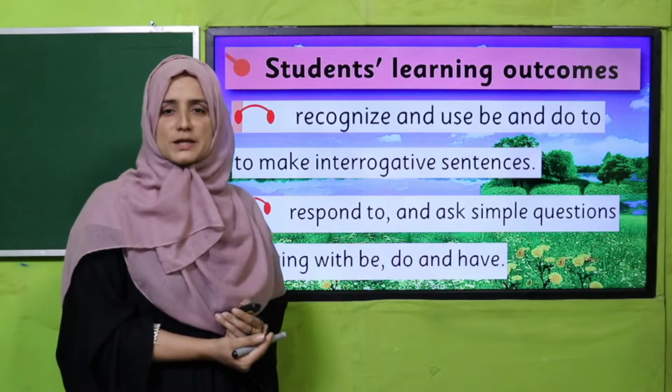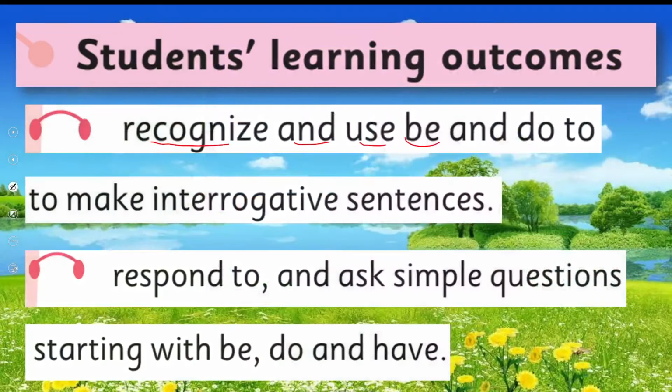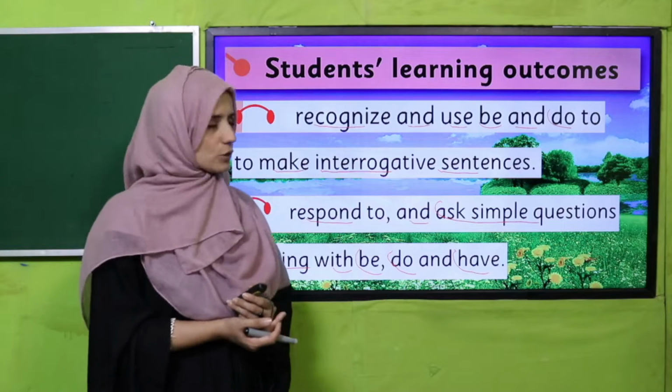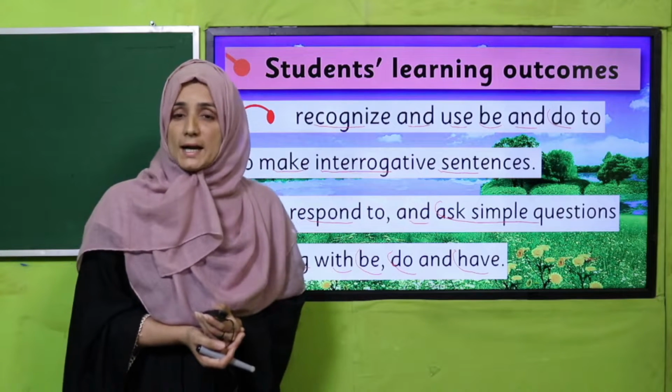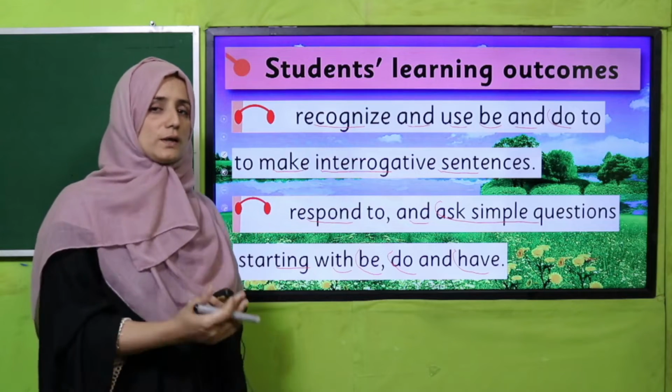So our today's student learning outcomes are: recognize and use be and do to make interrogative sentences, and respond to and ask simple questions starting with be, do and have. My dear students, these SLOs we are going to cover today, and we will learn about the use of be, do and have in interrogative sentences, how we can ask questions and how we can respond to them.